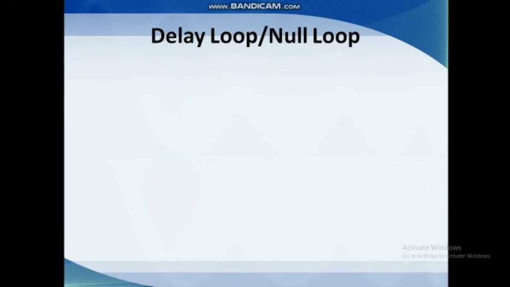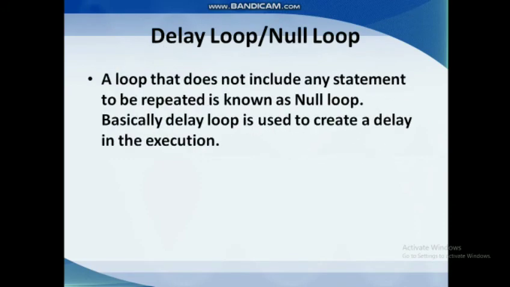Next is a delay loop or null loop. A loop that does not include any statement to be repeated is known as a null loop. Basically, a delay loop is used to create a delay in the execution. So, inside the loop, if we are not including any statement to be repeated, then it is known as a null loop. Basically, we use this delay loop for creating a delay in the execution. That means in the output screen, if you want the outputs to be displayed after a time limit, that is, after a delay, then we use this delay loop or null loop.